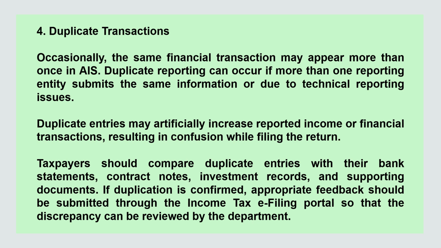Fourth, duplicate transactions. Occasionally, the same financial transaction may appear more than once in AIS. Duplicate reporting can occur if more than one reporting entity submits the same information or due to technical reporting issues. Duplicate entries may artificially increase reported income or financial transactions, resulting in confusion while filing the return. Taxpayers should compare duplicate entries with their bank statements, contract notes, investment records, and supporting documents. If duplication is confirmed, appropriate feedback should be submitted through the income tax e-filing portal so that the discrepancy can be reviewed by the department.